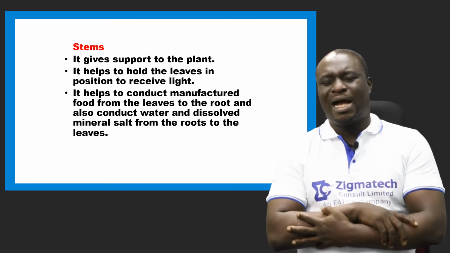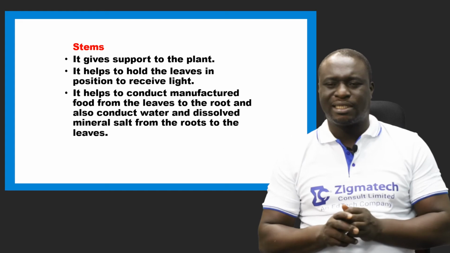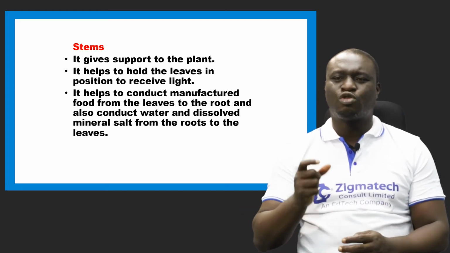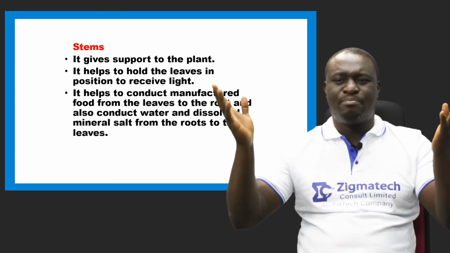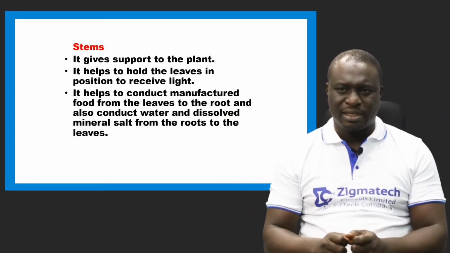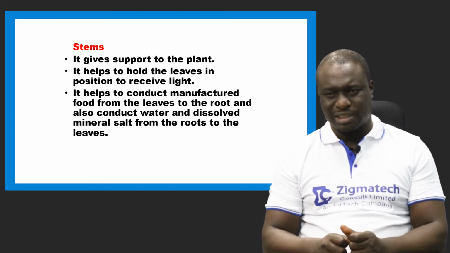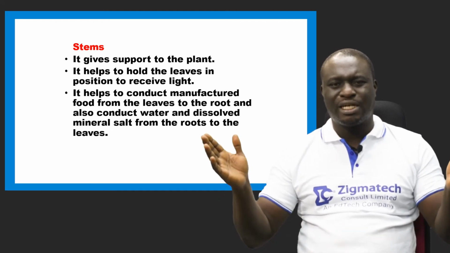Now, the stem has also three functions we're going to be looking at today. It gives support to the plant. Number two, it helps to hold the leaves in position to receive sunlight. Remember that the leaves need sunlight to carry out photosynthesis. So it helps to position the leaves